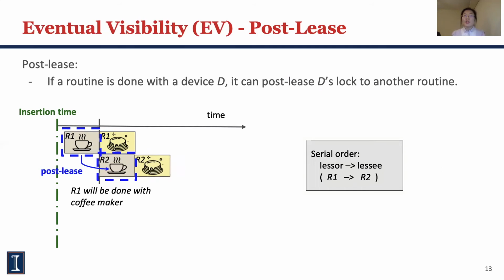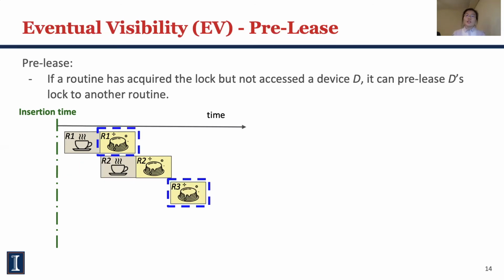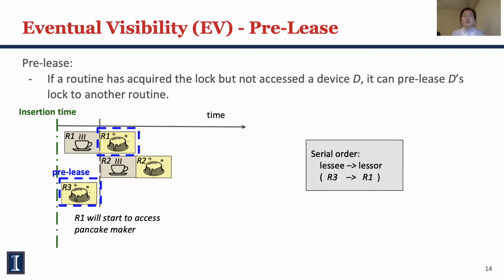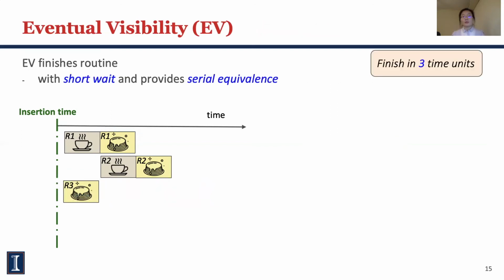The serial order under post-lease is always later happens before earlier. With a similar intuition, in pre-lease, if a routine has acquired a lock but has a while before it accesses the device, it can lend the lock to another routine which uses it and returns it. This happens to the pancake maker in R1, where EV can start R3 immediately. In pre-lease, the serial order is always earlier happens before later.